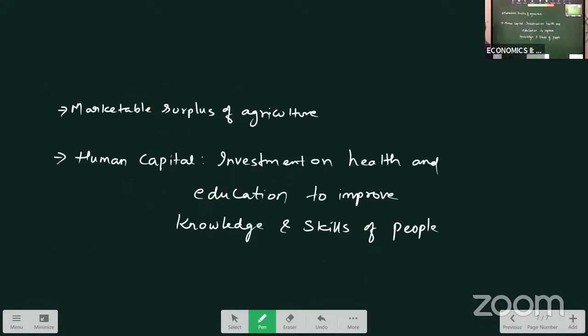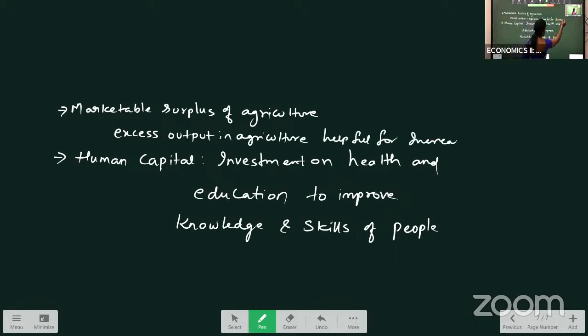Next, we have marketable surplus of agriculture. You can see this one as excess output in agriculture, helpful for increasing population in rural areas.